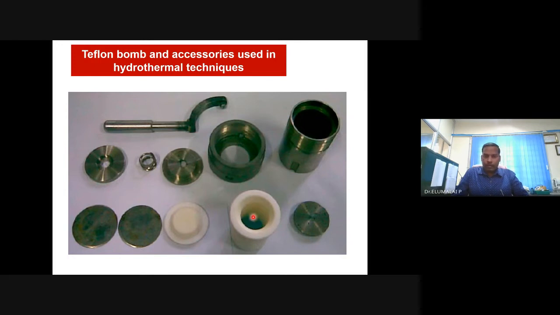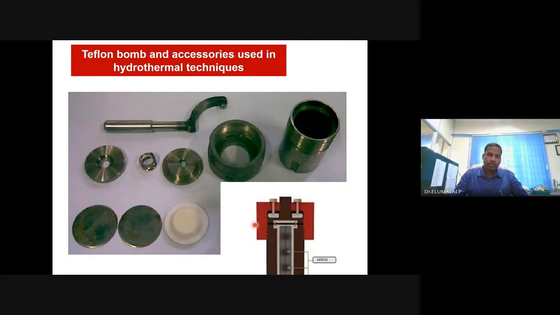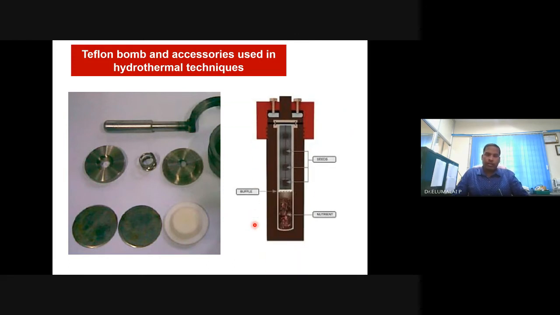Here is the reaction content. Maybe one of my students has synthesized nickel nitrate or cobalt nitrate, some cobalt oxide or nickel oxide, something like that. And believe it or not, single crystals of silicon were made by this method, hydrothermally grown. There are several methods available for creation of single crystals.